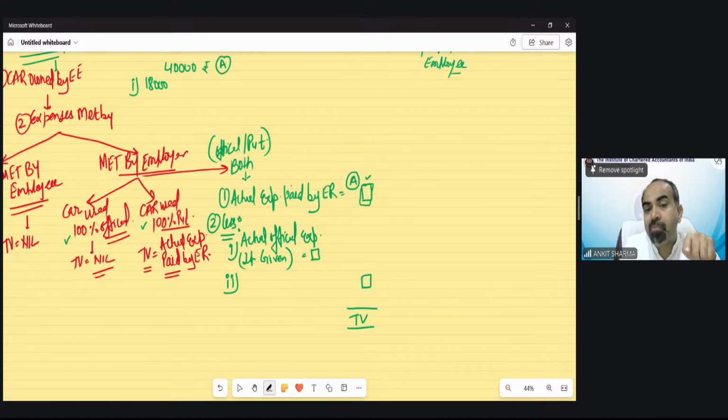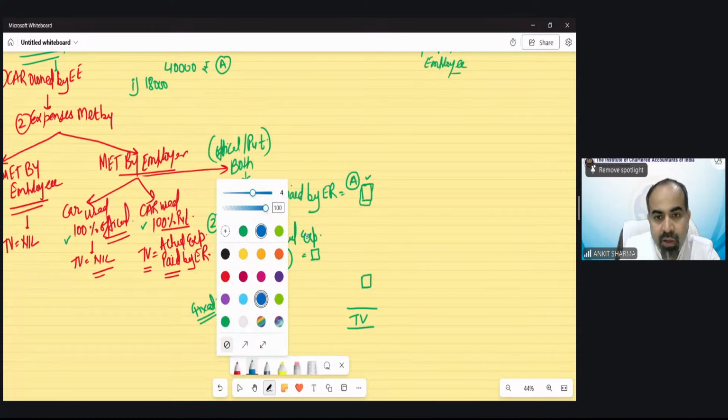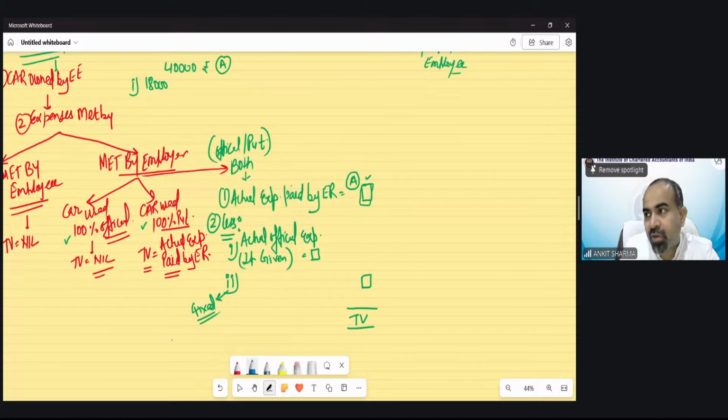But we have to compare that value to point number 2. This is a government fixed value. We have to compare the actual value with the government fixed value. And that is, if the car is up to